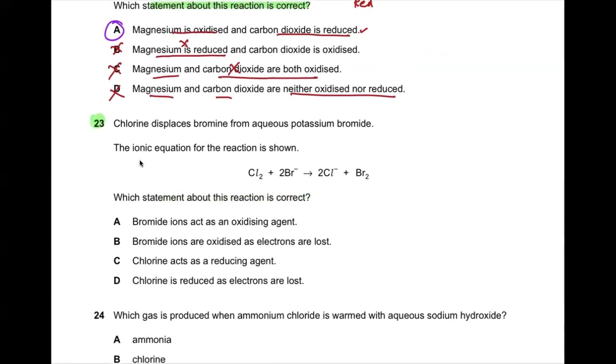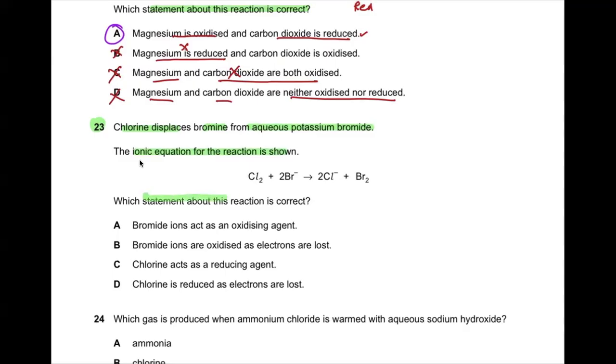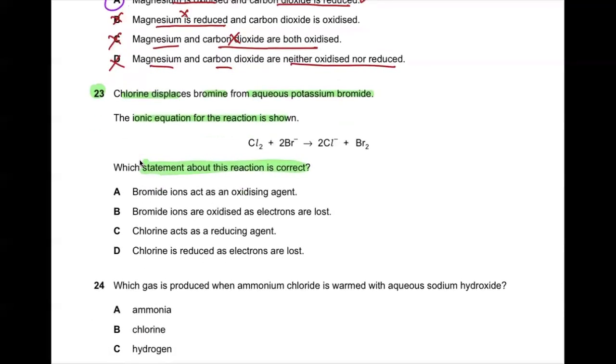Now, 23. Chlorine displaces bromine from aqueous potassium bromide. The ionic equation for the reaction is shown. Which statement about this reaction is correct? If you see, bromide is turning into bromine, its oxidation number is increasing, which means it's an oxidation. So if it's an oxidation, it means it's a reducing agent. Chlorine's oxidation number is 0, and from 0 it goes to -1. So its oxidation number is decreasing, which means it's a reduction. So chlorine is an oxidizing agent.